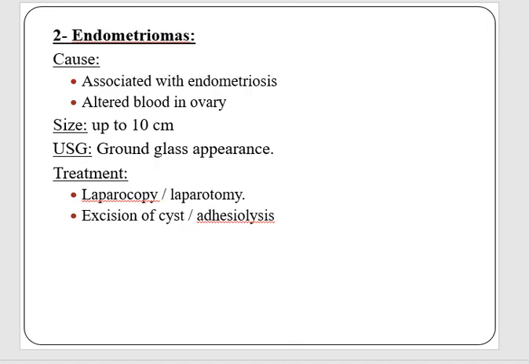The third type of these inflammatory ovarian masses or cysts are endometriomas. They are associated with endometriosis and lead to hemorrhage in the cyst that will lead to altered blood that becomes chocolate colored, and their size may reach up to 10 centimeters. On ultrasonography they give a ground glass appearance, and these cases usually need laparoscopy or laparotomy with excision of endometriomas and adhesiolysis.